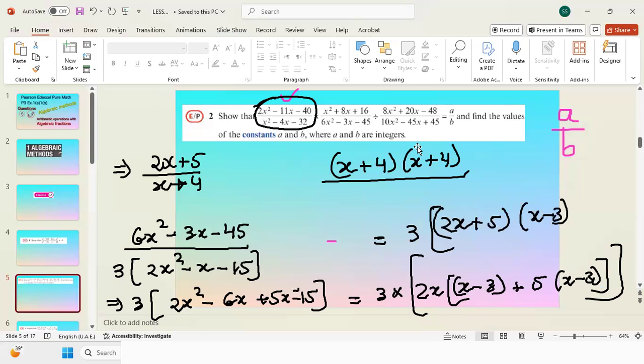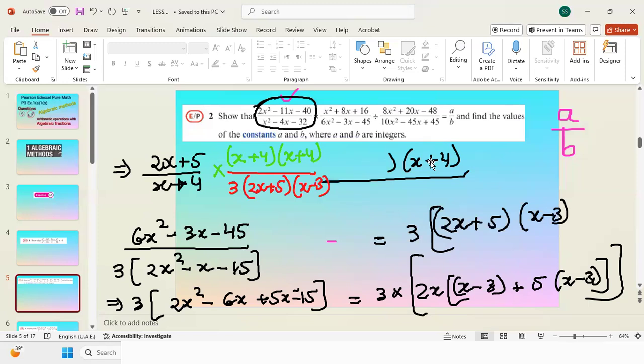The first part was here. Then I am going to multiply it with the second part, x plus 4 times x plus 4, and then in the denominator I am going to have 3 times 2x plus 5 times x minus 3.